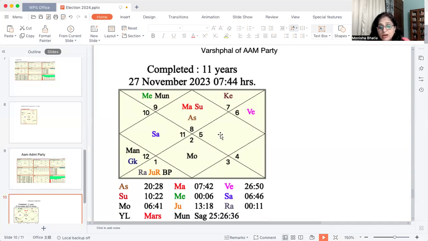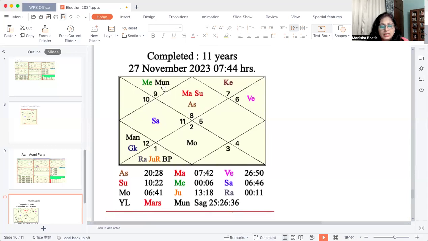The 7th lord sits in the 11th house, again a very powerful situation. So they are going to gain through their allies, and they will also do well. They will be in a very thumping position in the current elections.